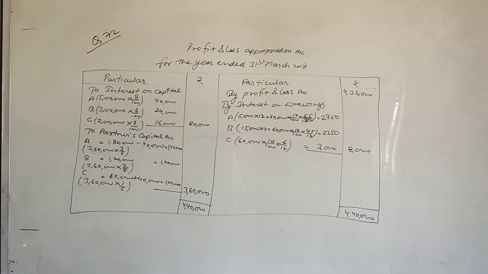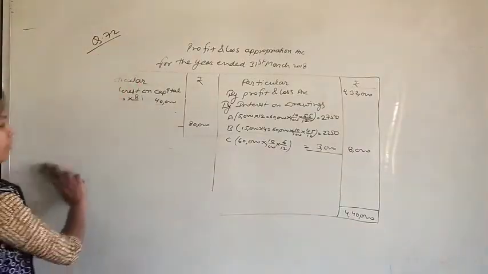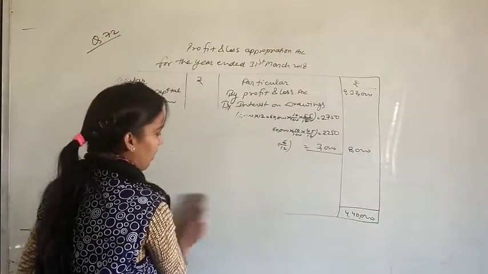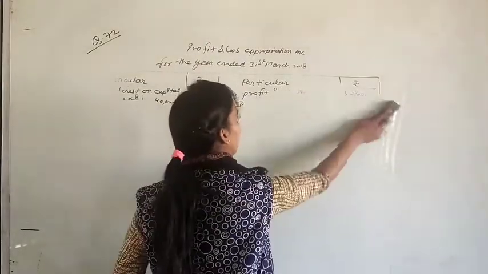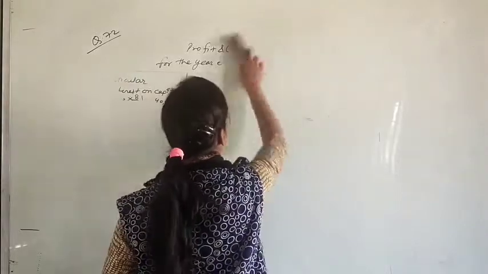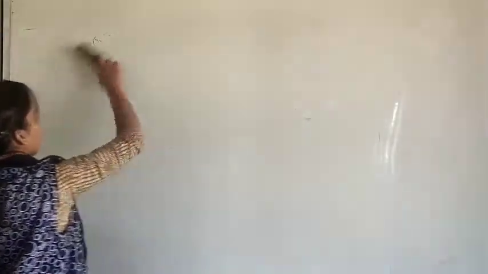Next question, that is question number 75. Till now we were discussing questions in which the firm has a profit, but now we will discuss where the firm is in loss. So how will we distribute the losses? Next I am going to discuss question number 75. In this, the firm is incurring a loss.